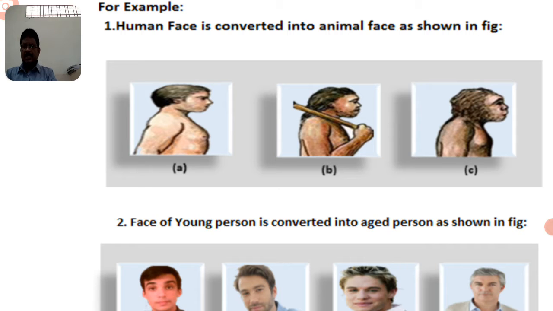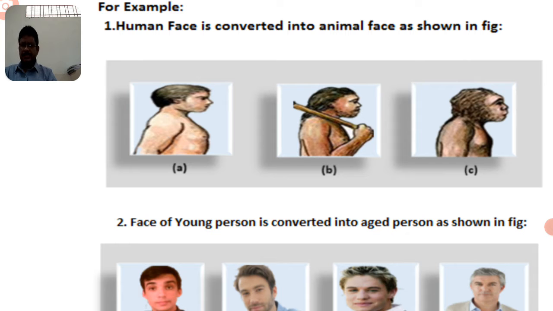Nowadays we can observe in different animation movies or pictures created by animation that a human is gradually converted into an animal, or an animal into a human. The concept there is morphing. Here A is a human face, B gradually changes into an animal, and C is a fully converted animal face. This is the concept of morphing.